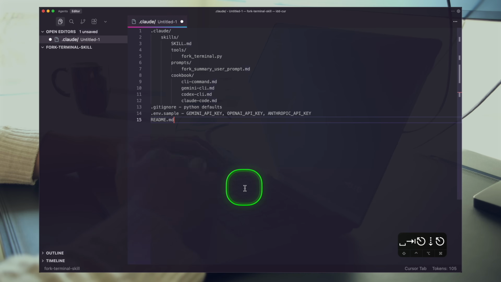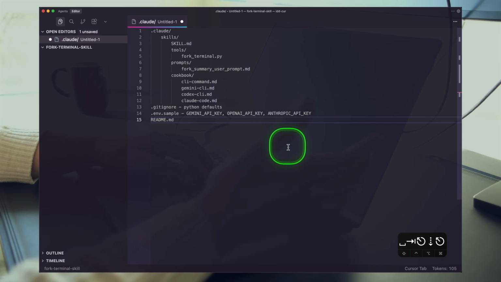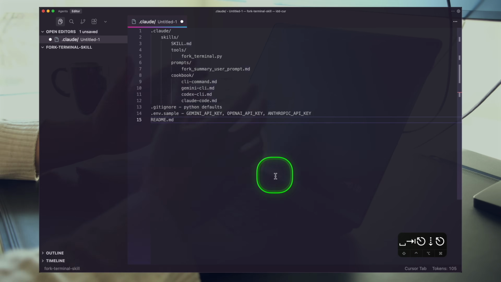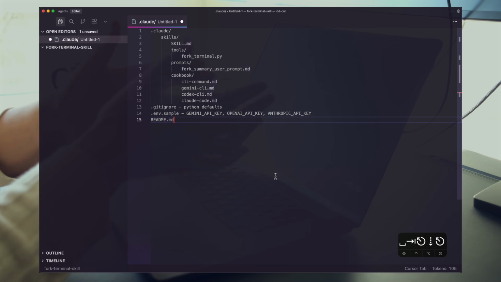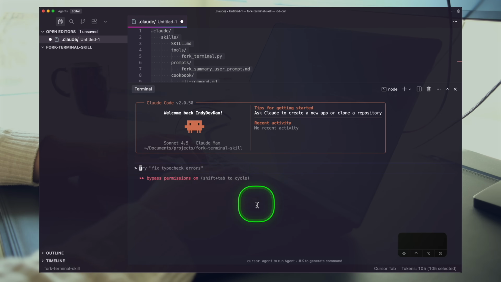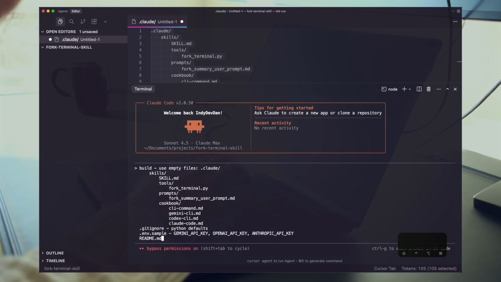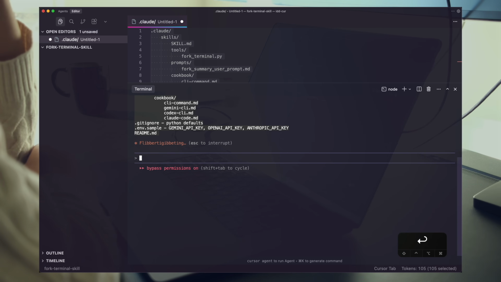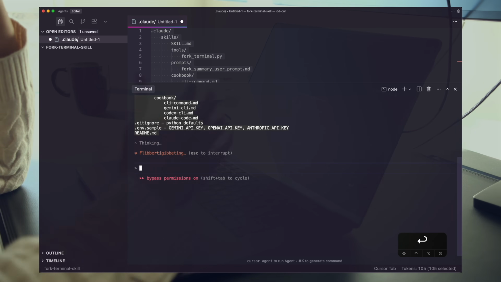One of my favorite use cases for Cursor is I do love their tab completion model. They have the best tab completion model. They've been working on this for years. Huge fan of this product still. This is still one of my favorite IDEs. I go between VS Code and Cursor. This looks great. So we're just gonna fire this off and I'll just say build, use empty files, okay? And so we're gonna have our agent just build out kind of a basic structure here.